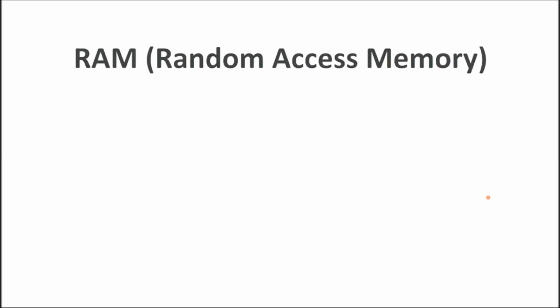First, let's discuss RAM memory, random access memory. So guys, do you know what random access means here? Random access means that the CPU can directly access any address location of RAM memory. That is why it is named random access memory, and it is very quickly accessible.